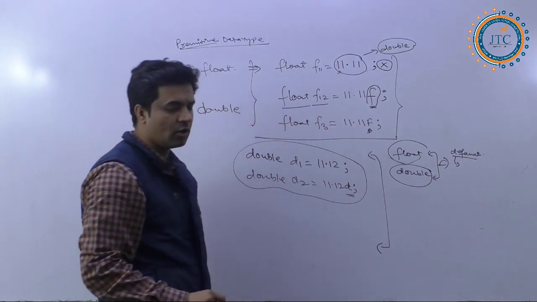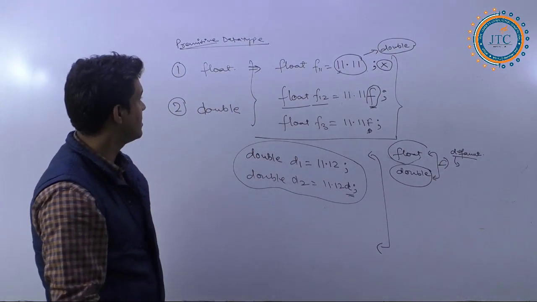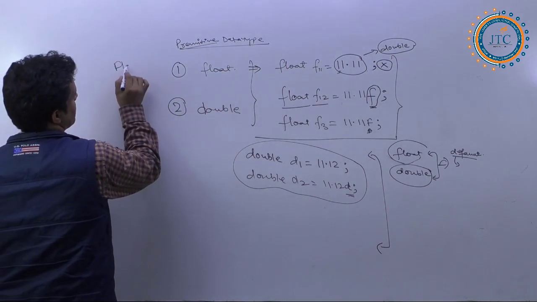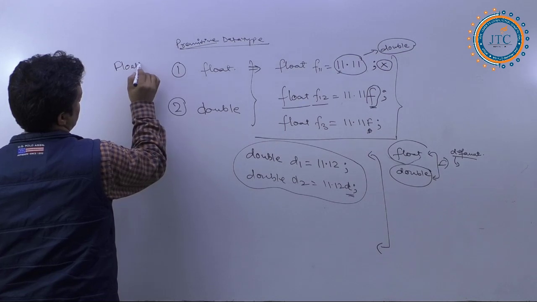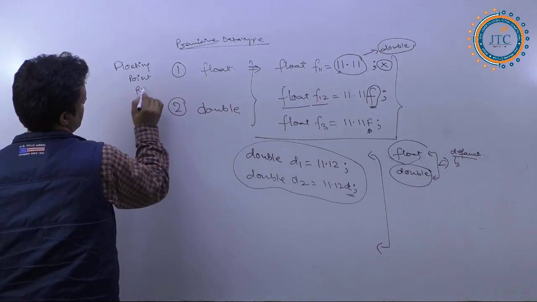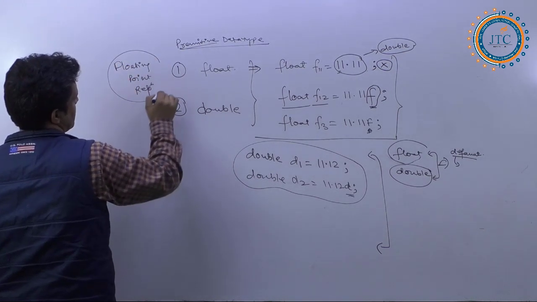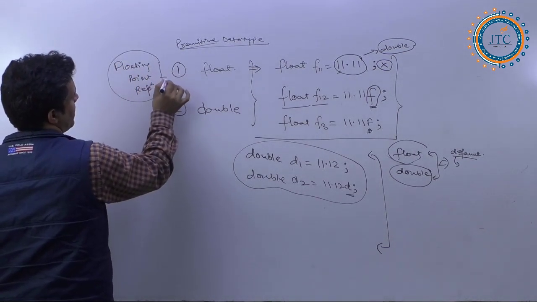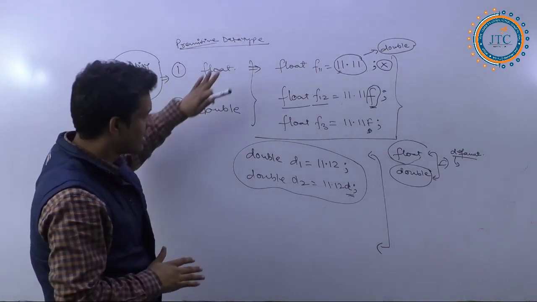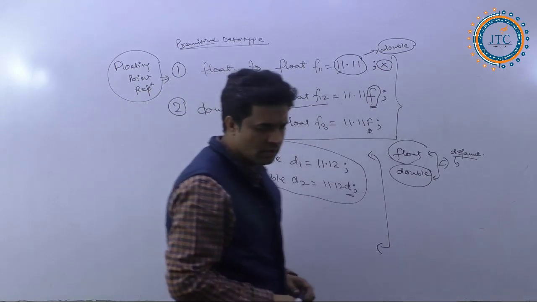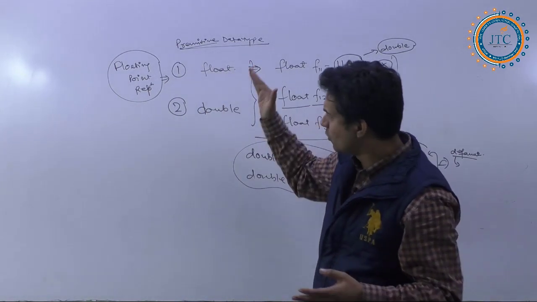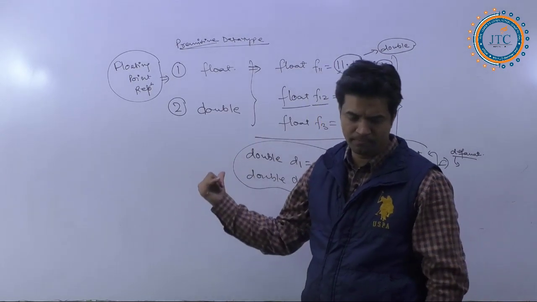Is it okay? Now, this is what we will be calling the first one, the floating point representation. This is what we have written, the floating point representation. So is that clear to everyone? This is what we have written here. Is it okay for everyone? Clear hai kya sabko?